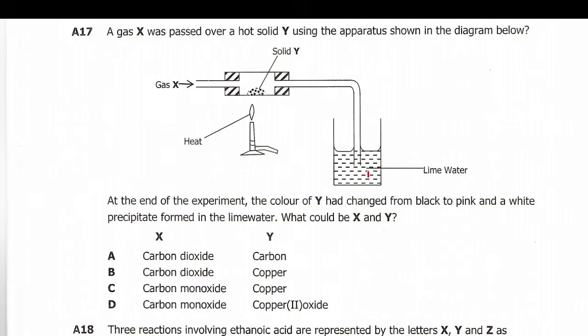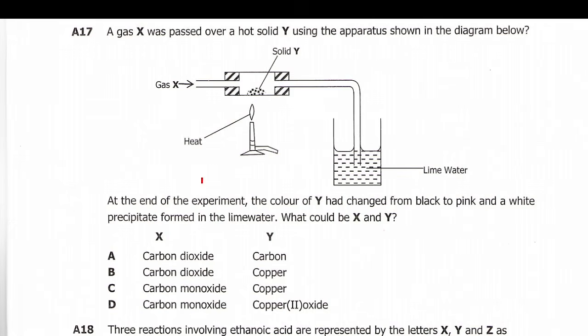Here we have some lime water, and here some heat is provided. So Y was heated, then the gas was passed over it. Now let's read the question. At the end of the experiment, the color of Y had changed from black to pink and a white precipitate formed in the lime water. So there was a white precipitate formed here. What could be X and Y?